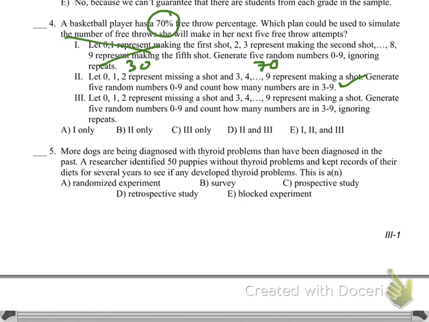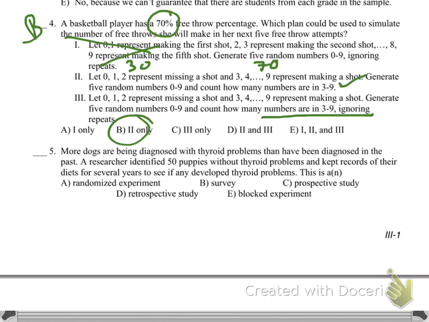Let's see what 3 says. Again, 0, 1, and 2, that's 30%. 3, 4, 5, 6, 7, 8, 9 is 70%. Generate 5 random numbers between 0 and 9 and count how many numbers are in 3 through 9, ignoring repeats. Okay, so repeats, remember what I told you. That is like if I invite so many people over to my house and I pick a person. Once I pick that person, I can't pick that person again. That's when we can't do repeats. So 3 is out, so 2 is the answer.